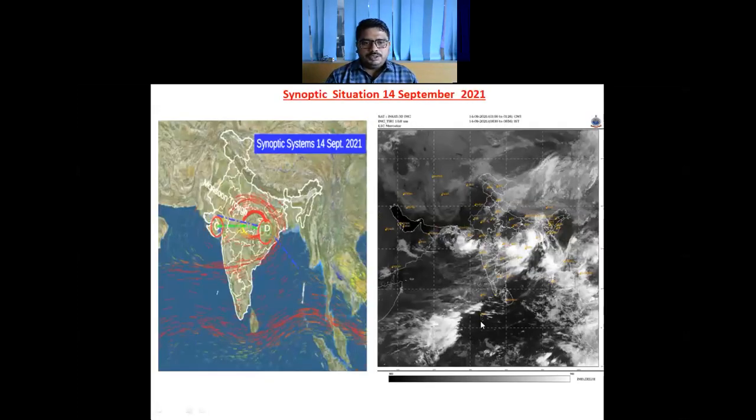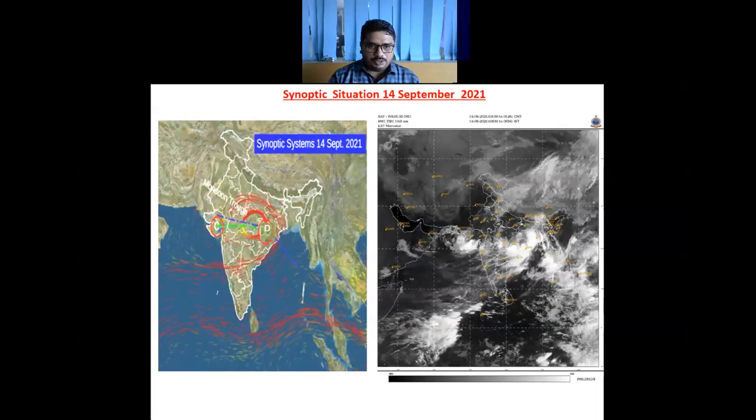So this slide is dedicated to synoptic systems of 14th September 2021. From this we can see that yesterday's deep depression over North Interior Odisha moved further west northwestwards and weakened into a depression, and lay centered at 8:30 hours IST of today over North Chhattisgarh and adjoining North Interior Odisha.